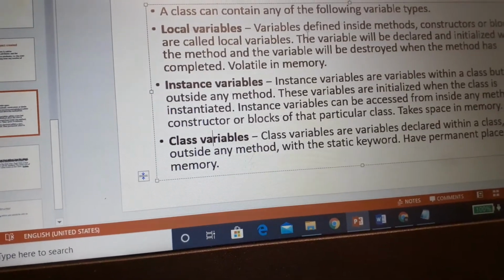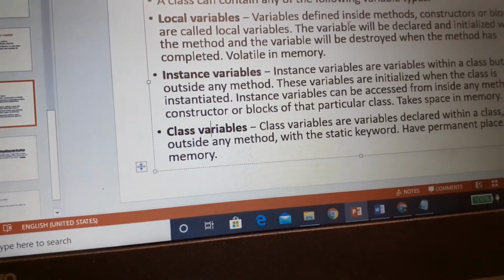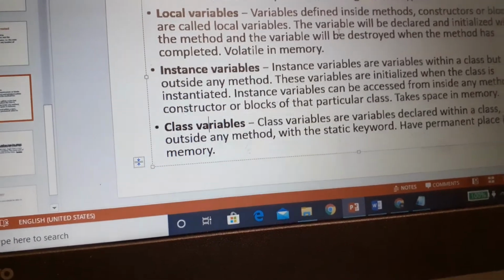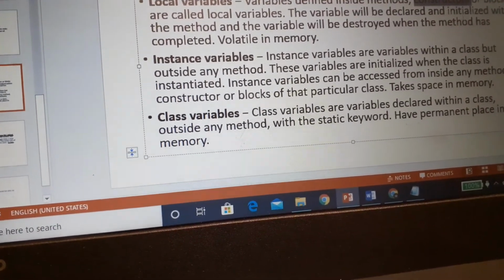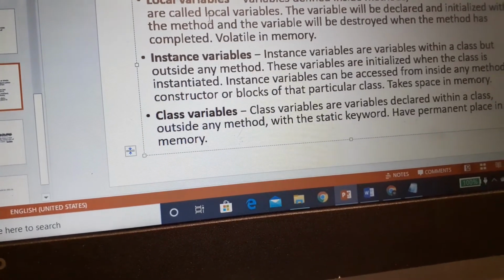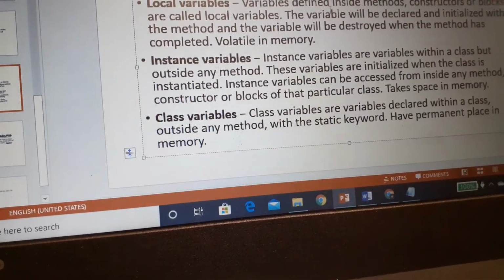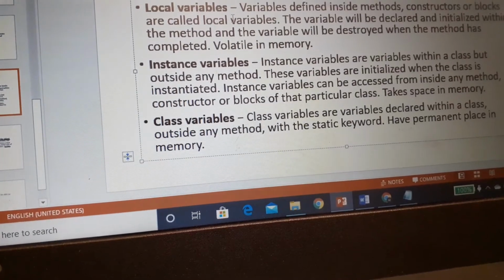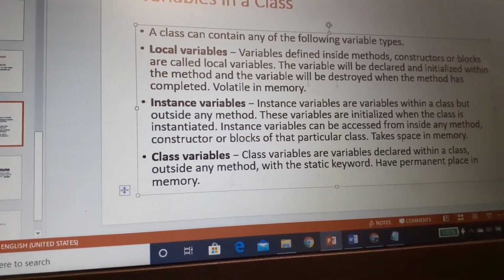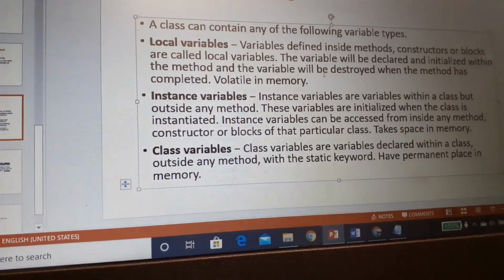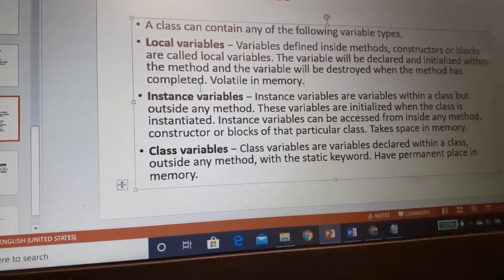Now what are local variables? These variables are defined inside the methods, constructors or blocks. I will explain what a constructor is in a later section. So any variable that is defined inside a method is called a local variable. The variable will be declared and initialized within the method, and the variable will be destroyed when the method has completed.